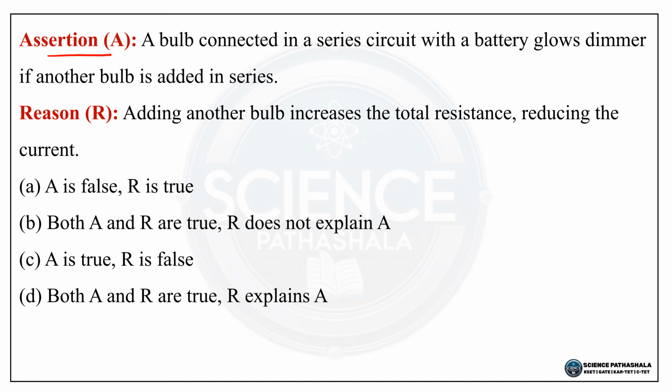ನೆಕ್ಸ್ಟ್ ಕ್ವೆಶ್ಚನ್, ಅಸರ್ಷನ್ ಎ, a bulb connected in a series circuit with a battery glows dimmer if another bulb is added in a series. The reason R, adding another bulb increases the total resistance, reducing the current. So options ಈ ರೀತಿ ಇದೆ. Option A, A is false, R is true. Option B, both A and R are true and R does not explain A. Option C, A is true, R is false. Option D, both A and R are true, R explains A.